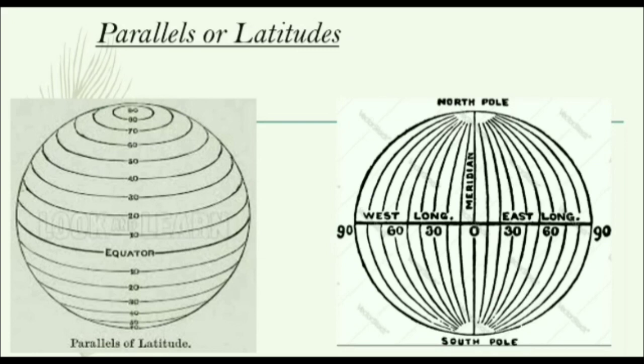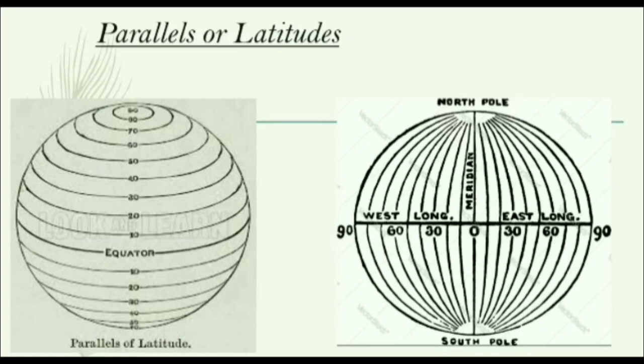The latitude of any point on the earth is the angular distance of that location, either north or south of the equator. Okay. So in simple words, you can say latitude is the angular distance south or north of the equator. The equator has a latitude of 0 degree.